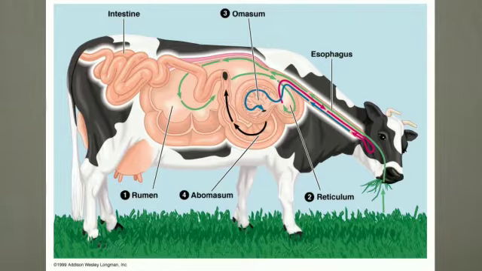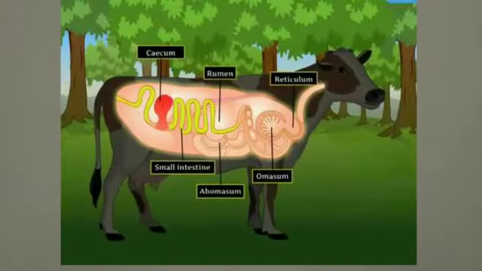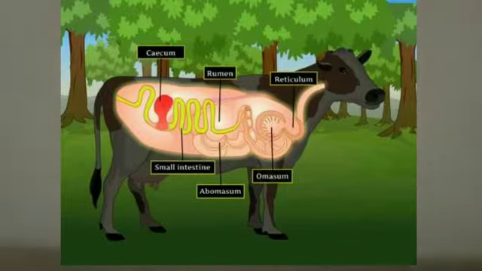The stomach of the ruminants consists of 4 chambers or compartments. They are rumen, reticulum, omasum and abomasum. The swallowed food first enters the rumen, where microorganisms begin the digestion of food. In the first 2 chambers, the rumen and reticulum, the food is mixed with saliva and separated into layers of solid and liquid material. The solids clump together to form the cud or bolus.